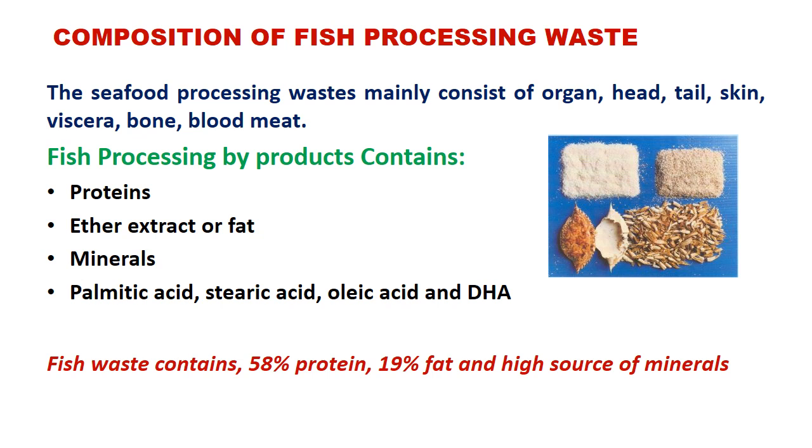So this fish waste contains on an average about 58% protein and 19% fat and a high level of minerals. So this can be processed and made into very valuable products.